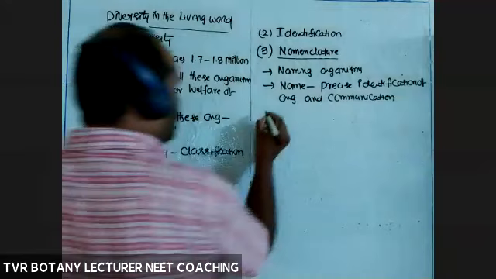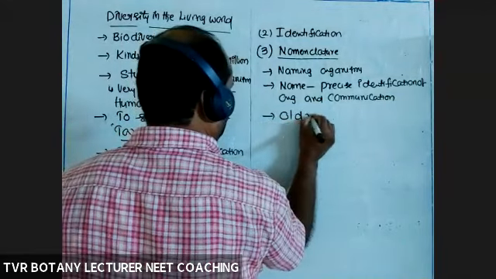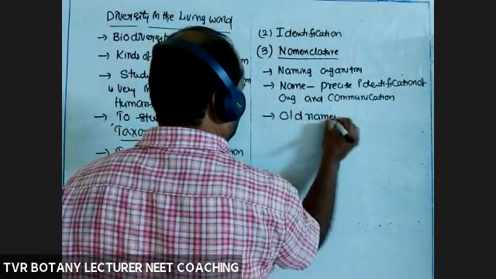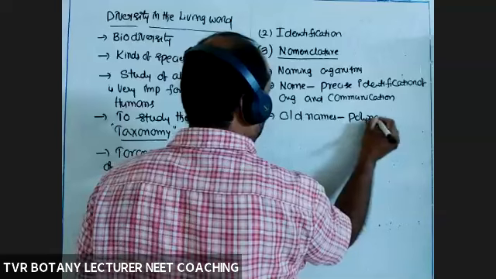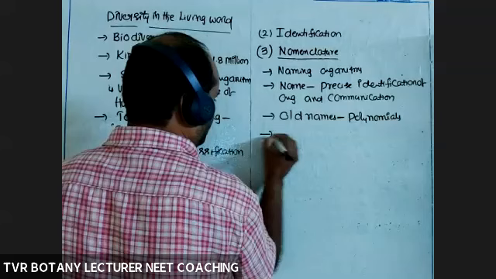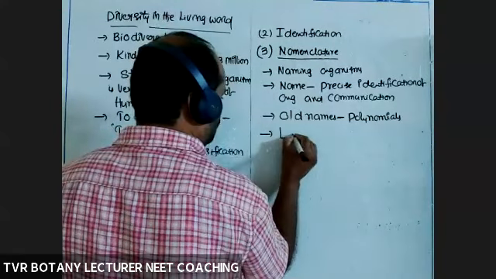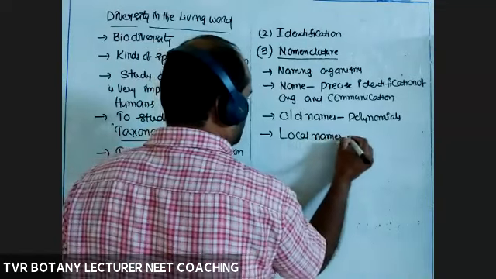Okay, so what about old names? Old names, oldest names, particularly polynomials. Polynomials with many words. Moreover, local names are very problematic. Local names are vernacular names.